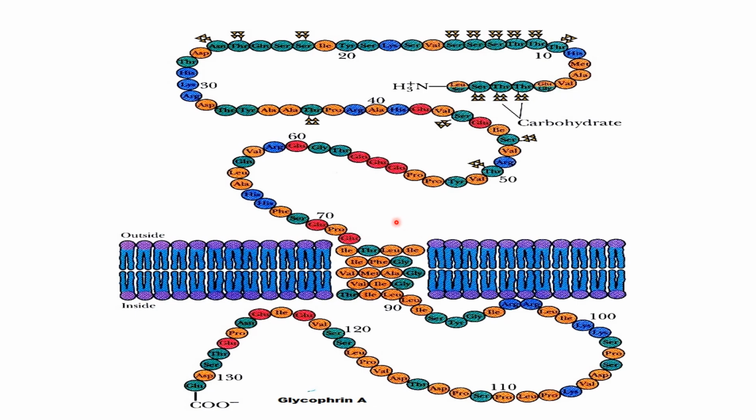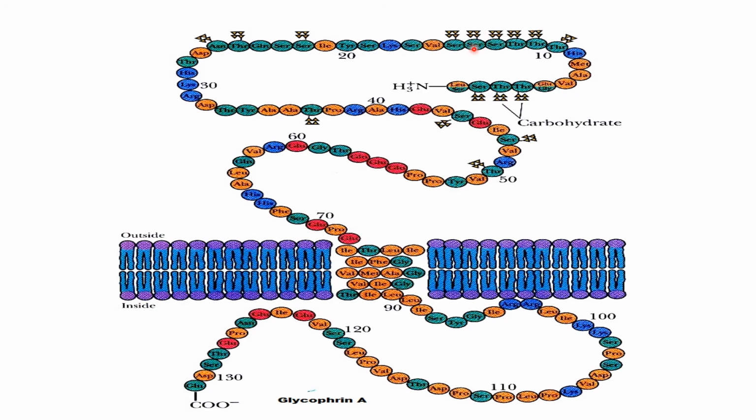Now this is the structure of a glycoprotein called glycophorin, and you can see it is present throughout the span of the lipid bilayer, and this is the intracellular part of this glycophorin. And here you can see these are the oligosaccharides which are attached to these glycoproteins. If you concentrate, these are the sugar residues, and they are mostly attached either to the serine or to the aspartate residues of this protein molecule. This is the extracellular part, and you can see only these oligosaccharides attached, see here it is serine again, you can see in the serine.